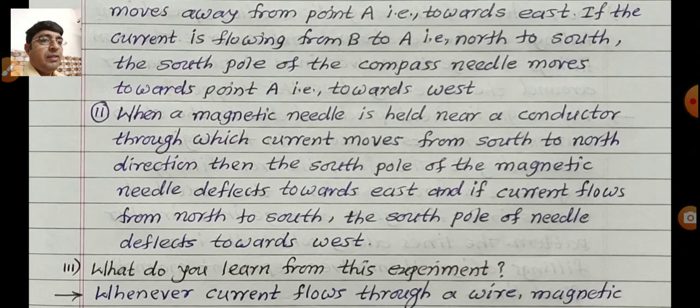Second point, when a magnetic needle is held near a conductor through which current moves from south to north direction, then the south pole of the magnetic needle deflects towards east, and if a current flows from north to south, the south pole of the needle deflects towards west.